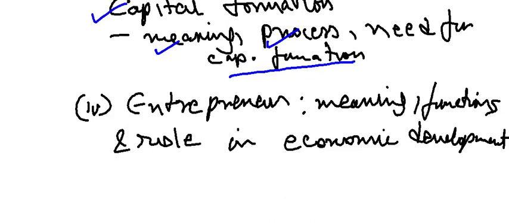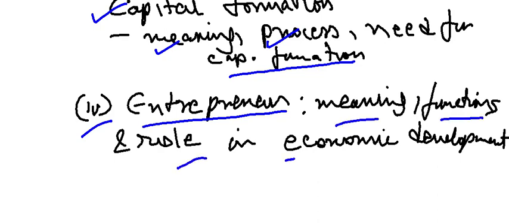And the fourth one is an exciting thing for you. Many people want to have their own startups, or they want to be entrepreneurs. So you will study the meaning, the functions and role of the entrepreneur in economic development.